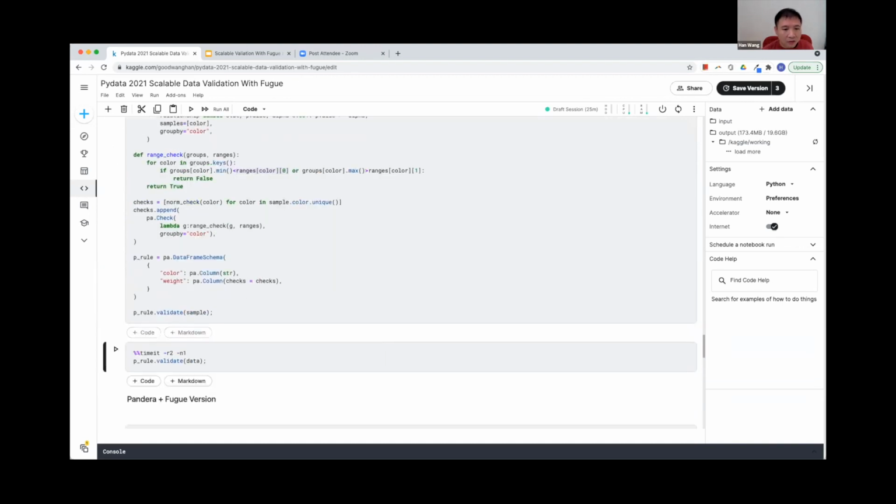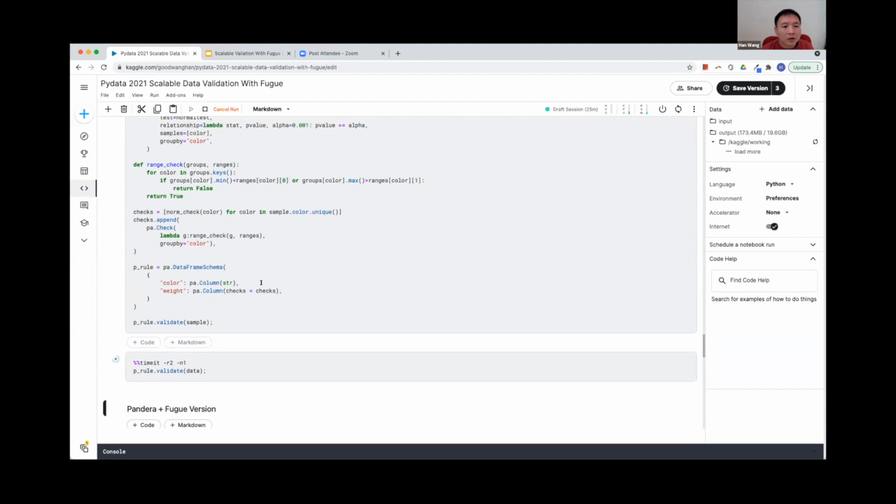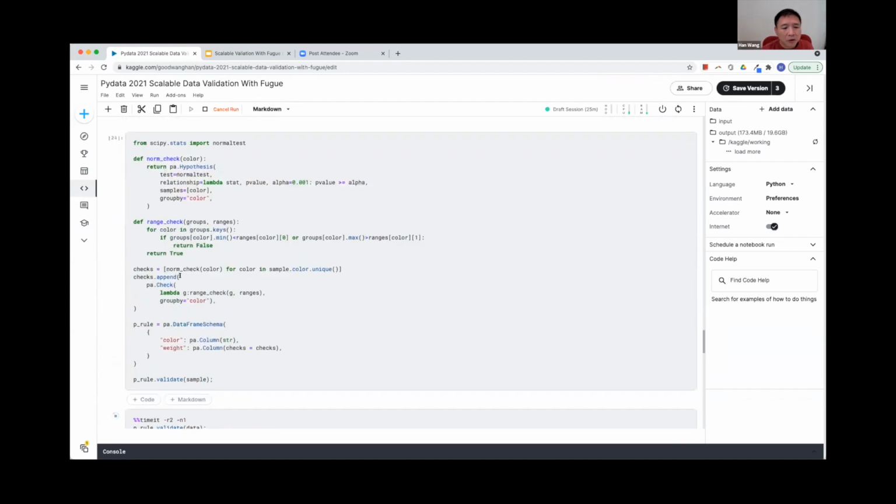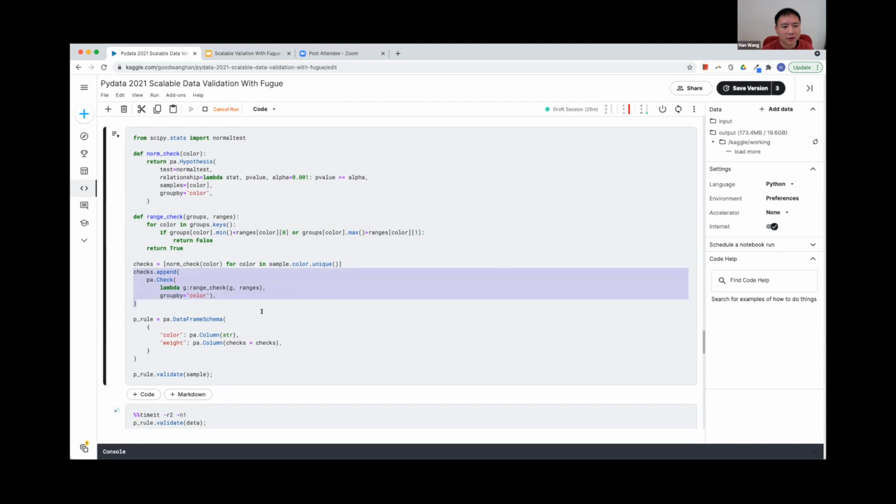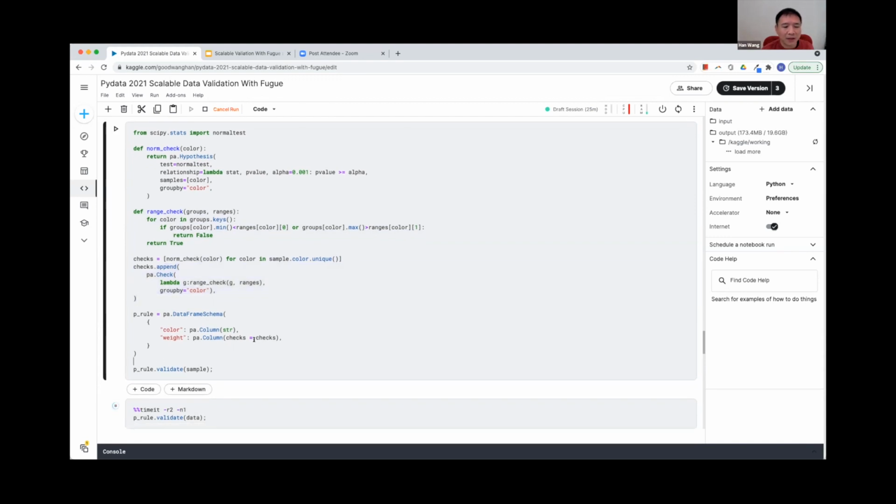And not only this, we also have to add this additional check to the collection of normal checks. So we get one more check in the checklist, and the other things will stay the same.